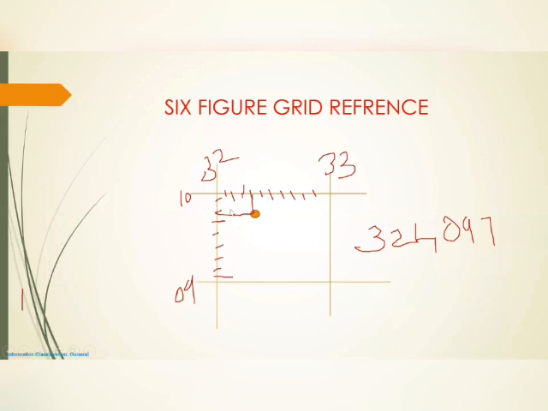Here you want to divide this portion into 10 equal parts, and where that particular point comes, here I divided 1, 2, 3 and the fourth one. When it comes to the fourth, I can connect to this symbol from the fourth figure. So first I wrote the Eastings figure 32. Second, I wrote the figure where I am getting the exact inner Easting, the fourth section; fourth I mentioned here.